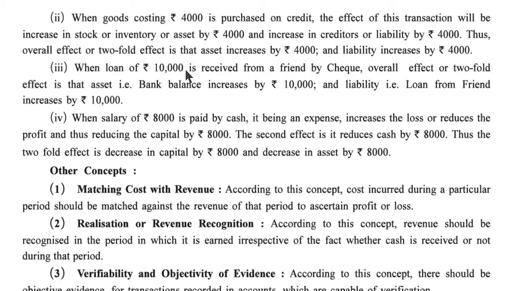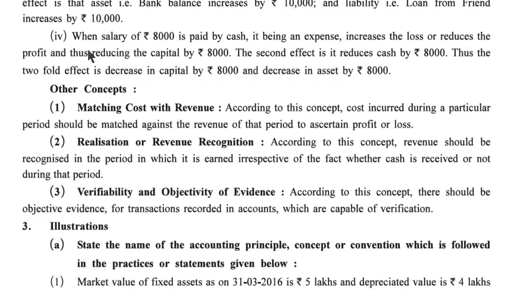Third one: when a loan of rupees 10,000 is received from a friend by cheque, the overall, twofold effect is that the asset bank balance increases by 10,000 and the liability loan from friend increases by 10,000. When salary of rupees 8,000 is paid by cash, it being an expense increases the loss or reduces the profit, and thus reduces the capital by rupees 8,000. The second effect is that it reduces cash by rupees 8,000. Thus the twofold effect is a decrease in capital by rupees 8,000 and a decrease in asset by rupees 8,000.